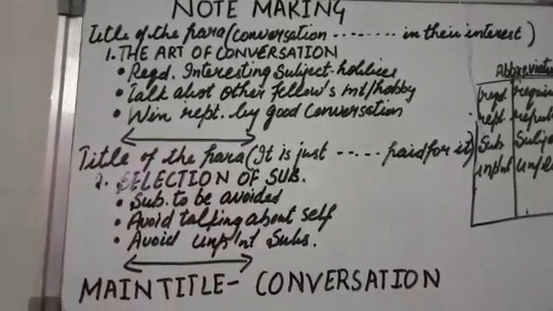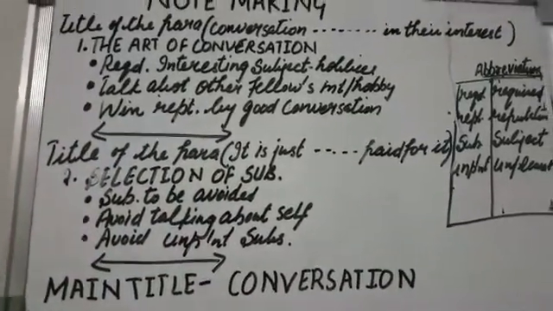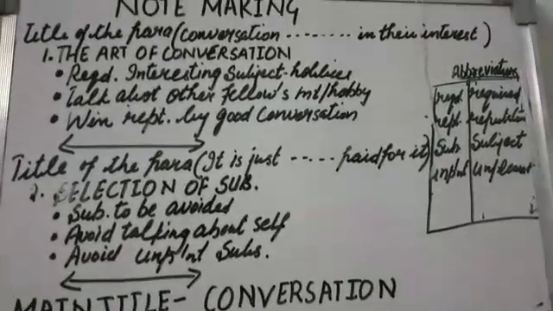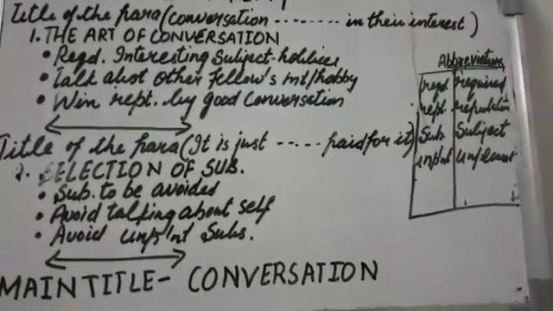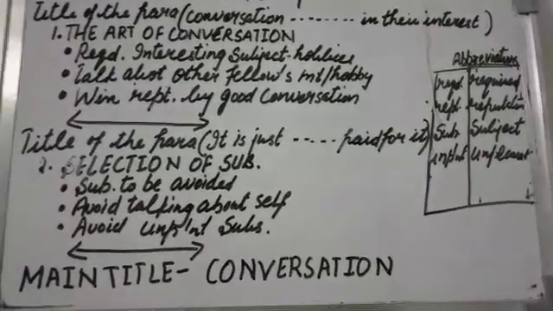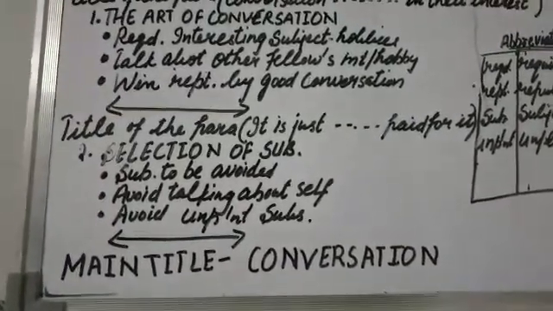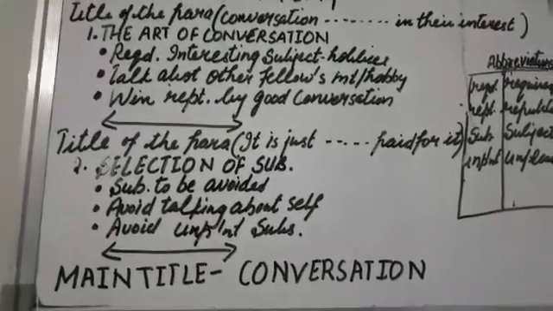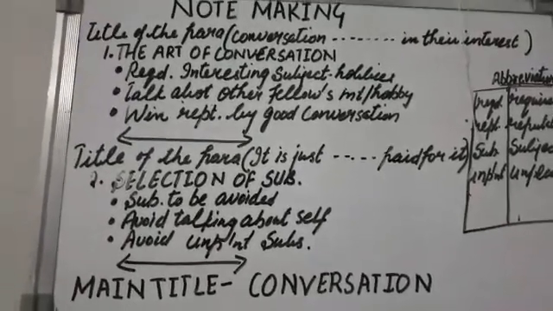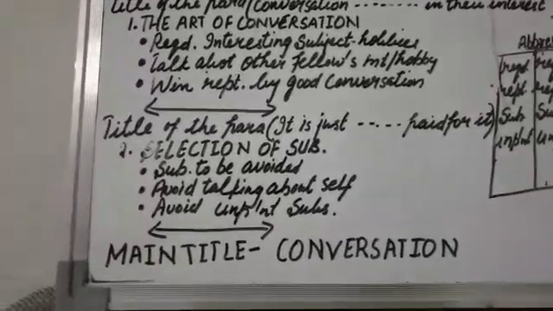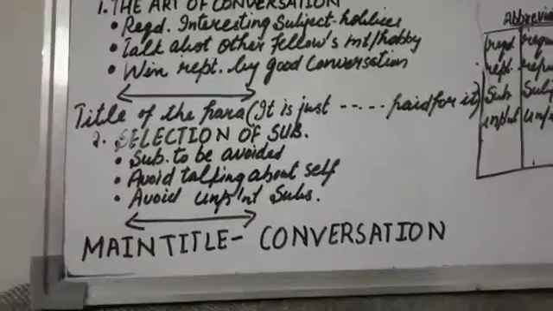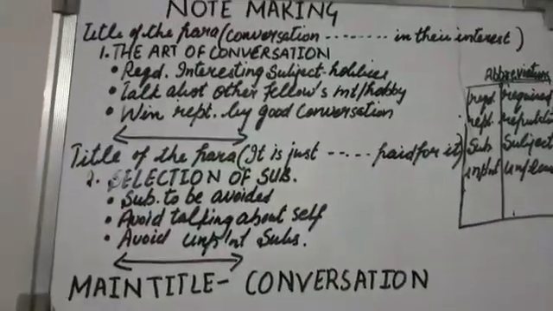And you have to write here the title of the para that is going to start from "it's a just" and the ending lines are "paid for it". Then the heading of the para, you will write the heading in capital letters, same as you were doing in the first para. After that, leave a space after completing this second para, and the third para you will start here.